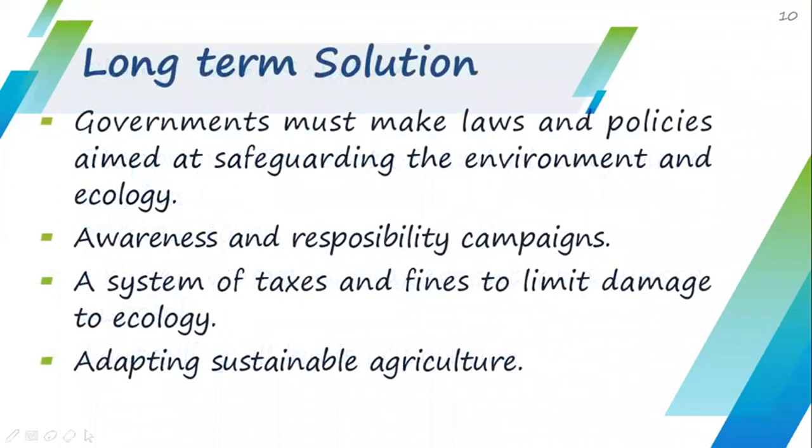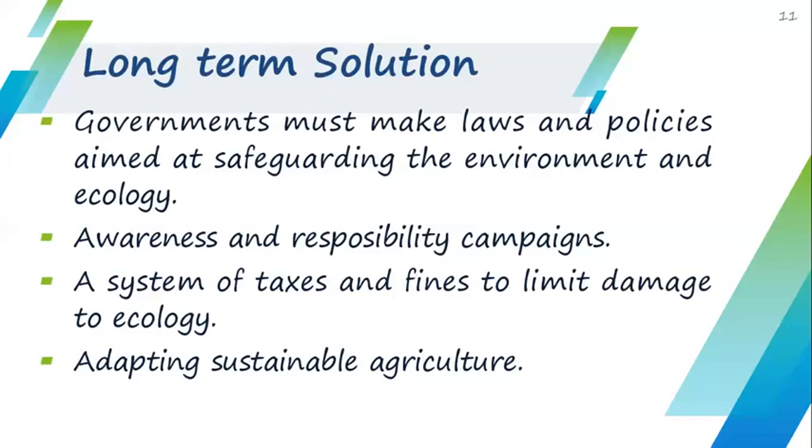The next slide is all about long-term solutions, meaning the solutions which will take more time to implement and to get results from. The first one is that the government must make laws and policies aimed at safeguarding the environment and ecology. This solution tells that there should be proper laws and policies, and people should follow them in order to save the environment.